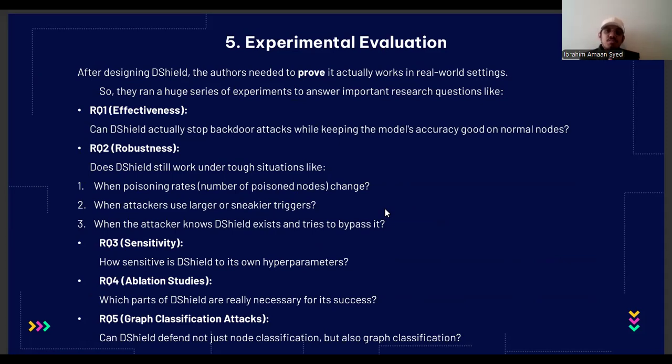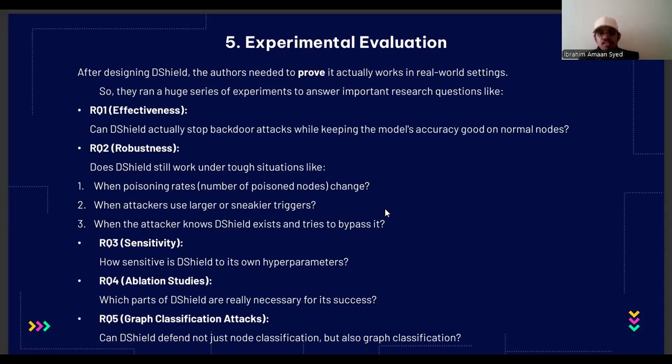After creating D-Shield, the research team knew it was important to check if it really worked in real-life situations. So they designed a large set of experiments that focused on five major questions: R1, R2, R3, R4, R5 — effectiveness, robustness, sensitivity, ablation studies, and graph classification attacks.